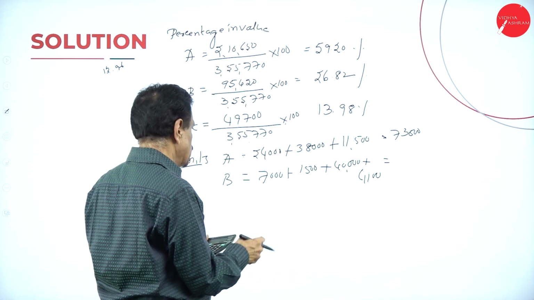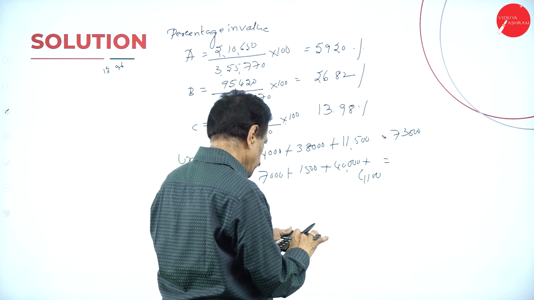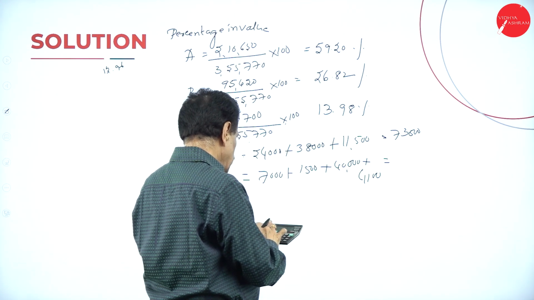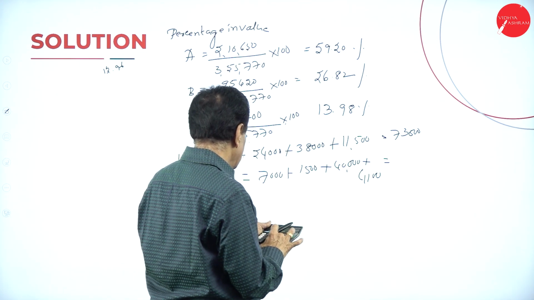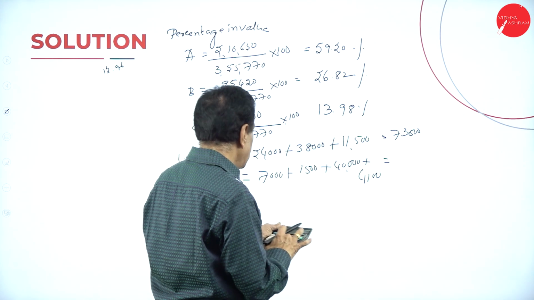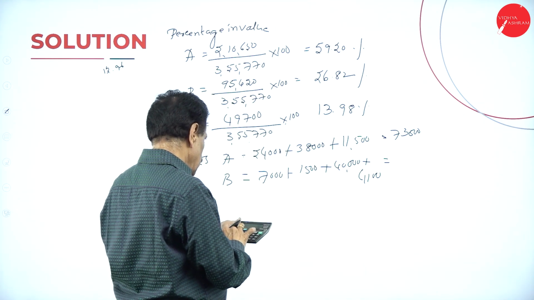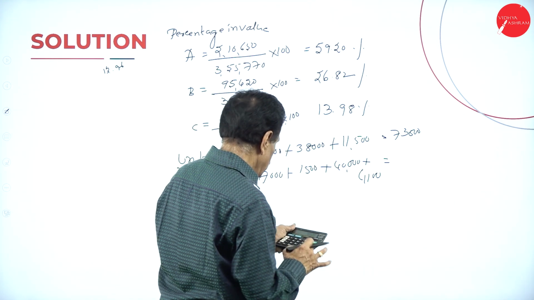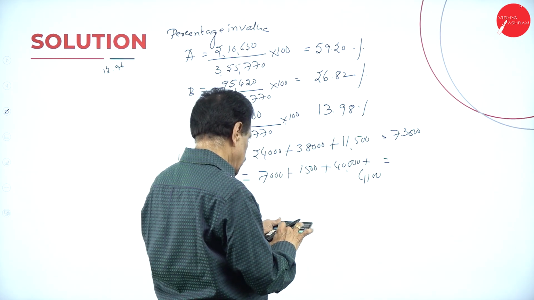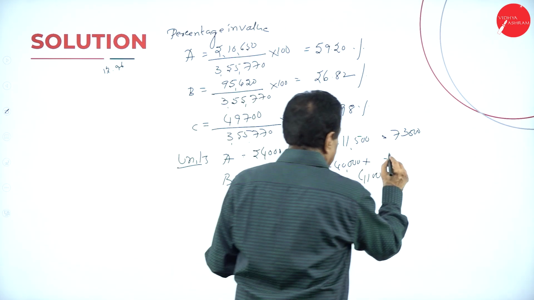Add: 7,000 plus 1,500 plus 40,000 plus 4,100 is 52,600.